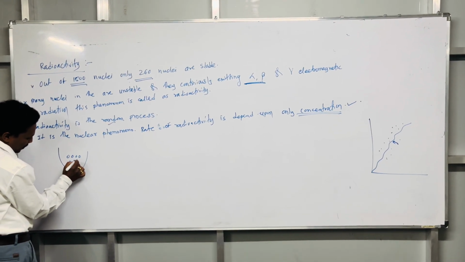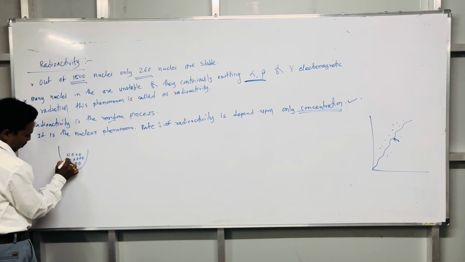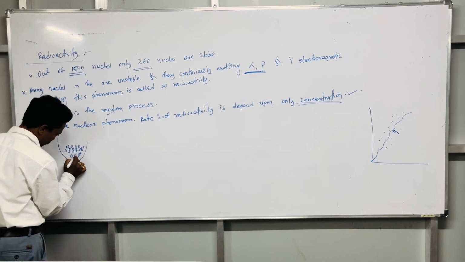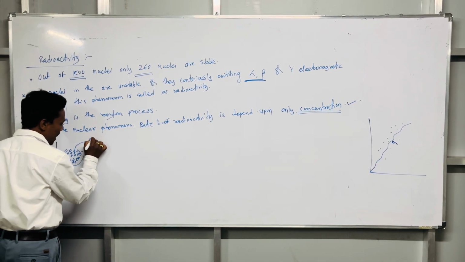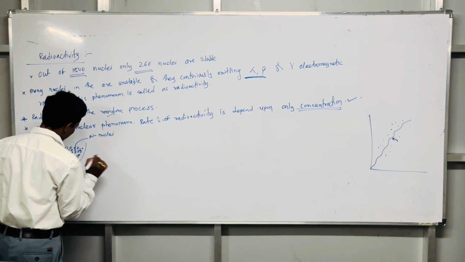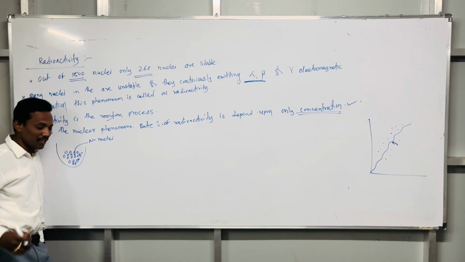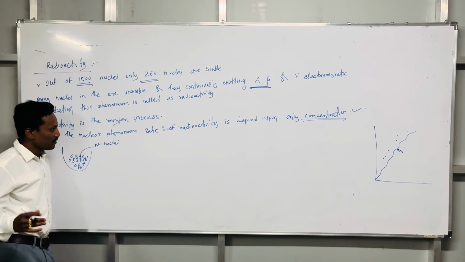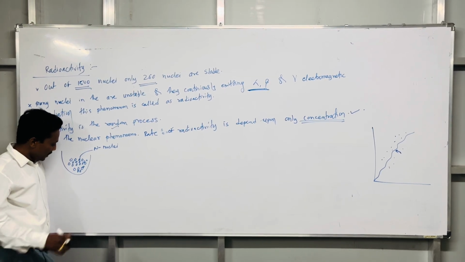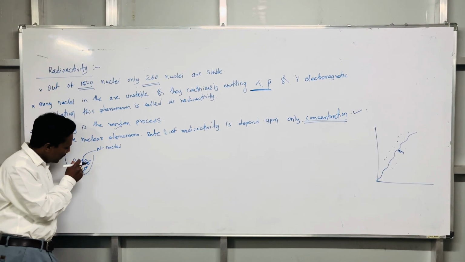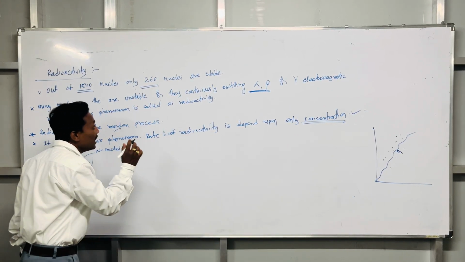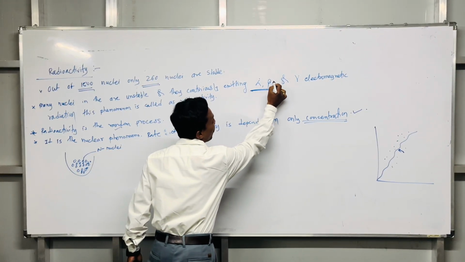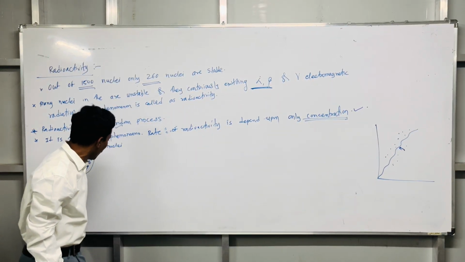Suppose that I have a rocket or pot and all these are the nuclei. Suppose initially these are the N nuclei. Remember that. हे खूप महत्त्वाचं आहे, समजले की तुम्हाला radioactivity perfect होणार. So these are the N nuclei, and now these nuclei are continuously decaying. Decaying means what actually? They are continuously emitting alpha, beta and gamma radiations.